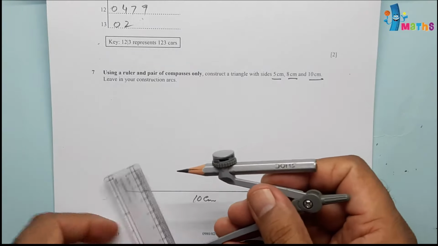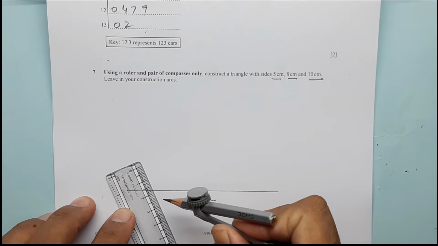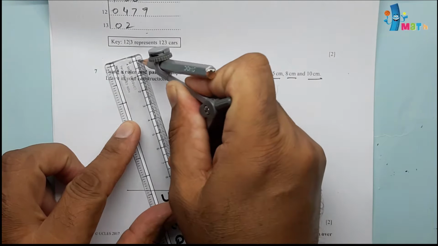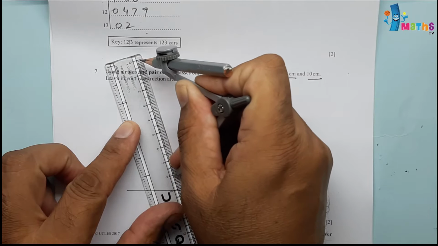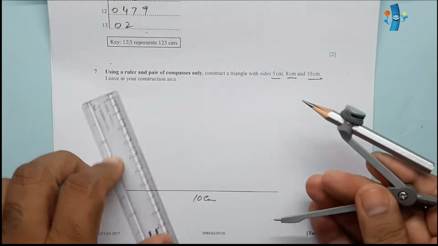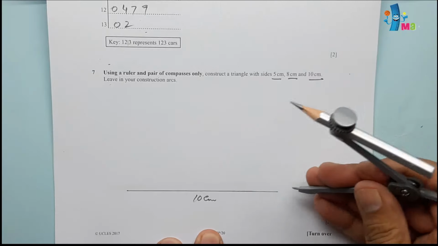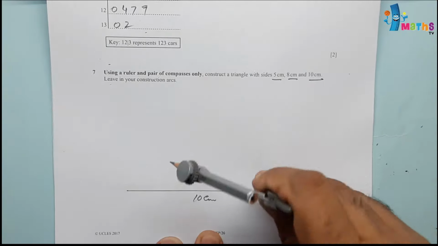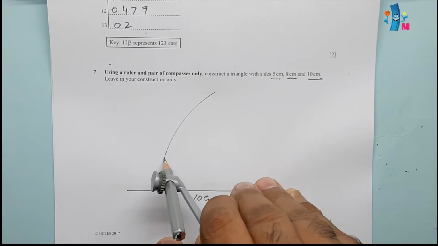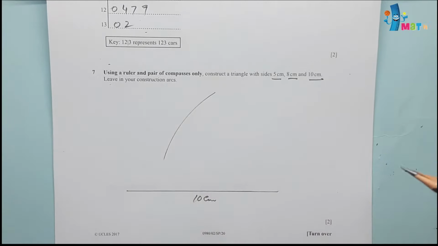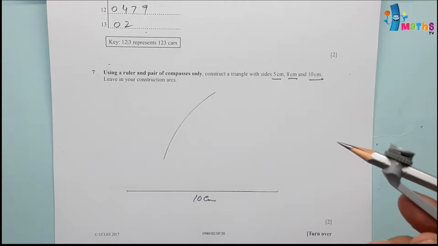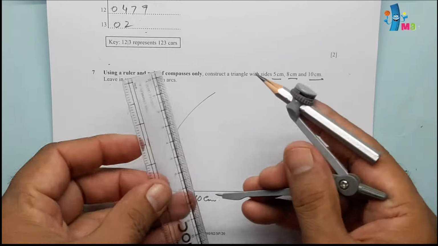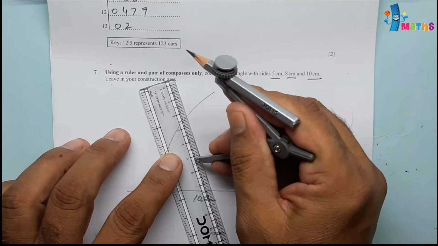like first 8 centimeter. 8 centimeter will be opening exactly 8 centimeter. So this is exact 8 centimeter. We'll place over here on this point and make an arc like this, and then the other side is 5 centimeter. So we'll be again adjusting for 5 centimeter.